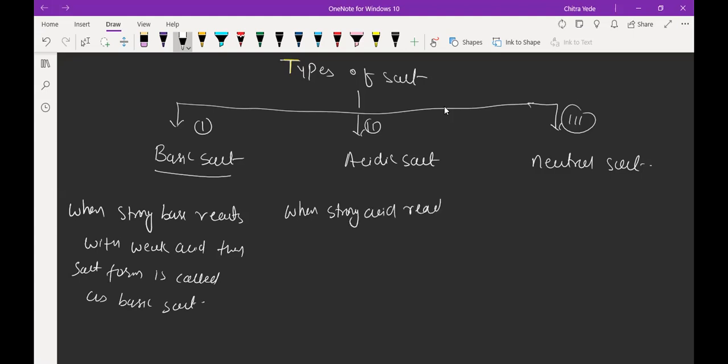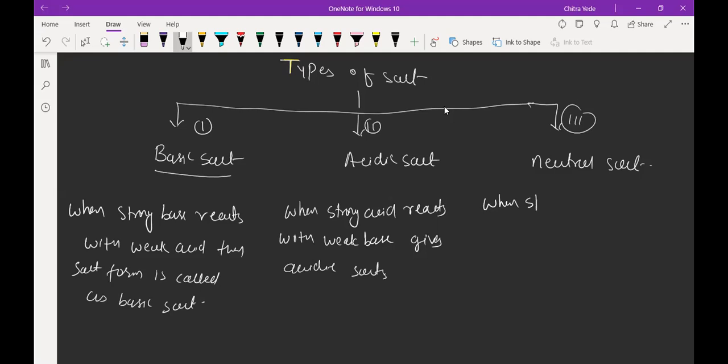For acidic, when a strong acid reacts with a weak base, it gives acidic salt. Acidic salts. And what about neutral salt?